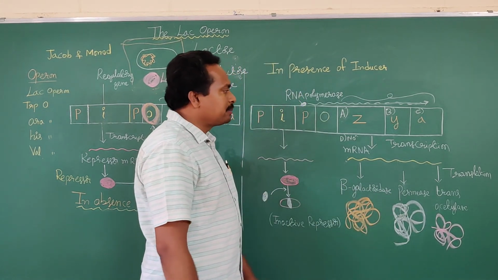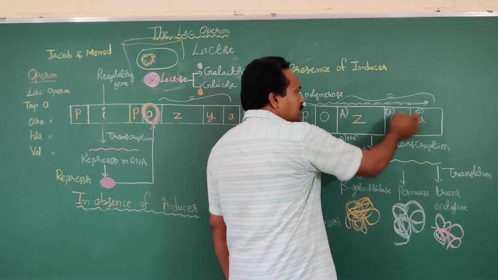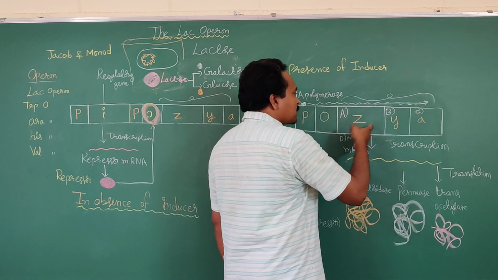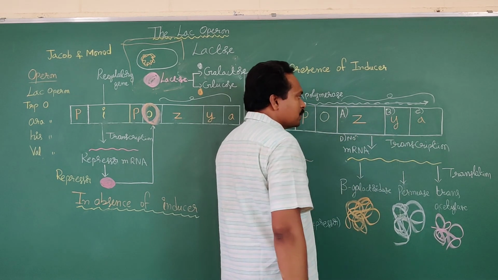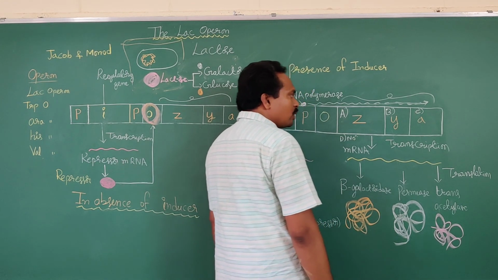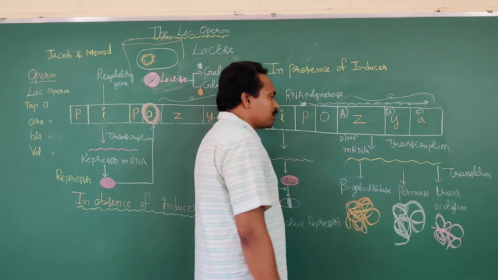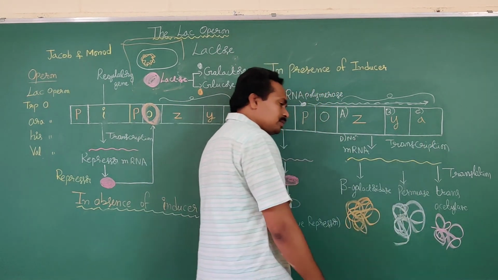Sometimes they may ask, which of the following genes codes for synthesis of the trans-acetylase enzyme? The options are the same: option A, Z, option B, Y, option C, A, option D, none of the above. The answer is option A.